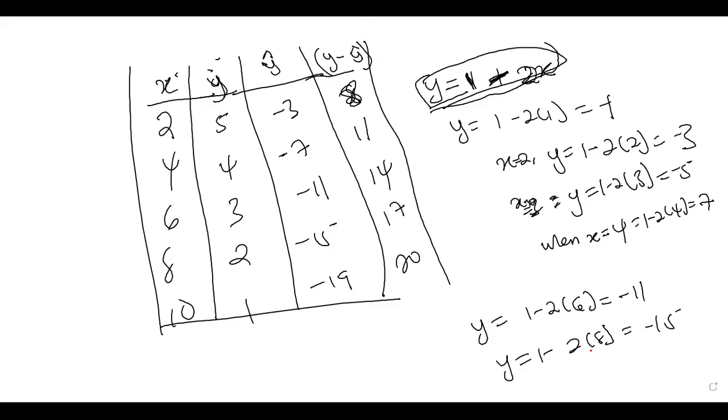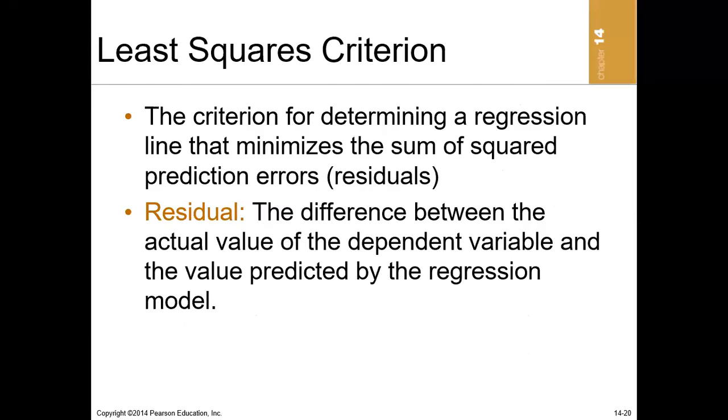So here, the idea is that least square, the method for computing the regression equation, should be that the final answer for the regression equation should minimize this residual.